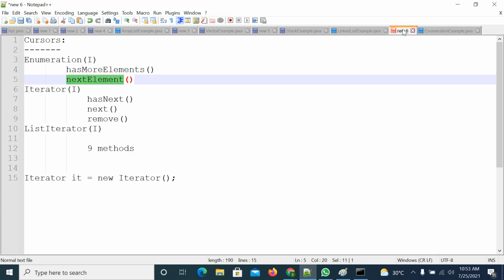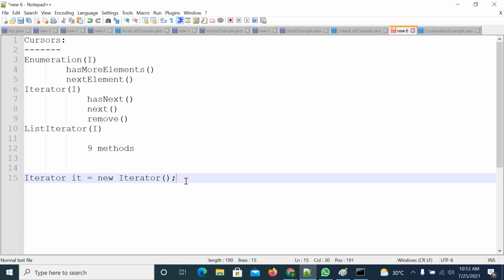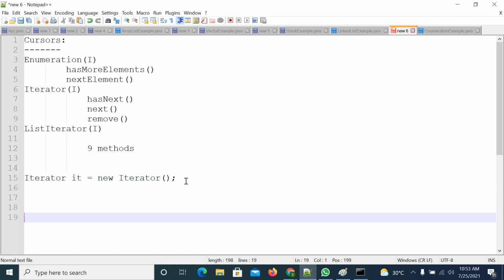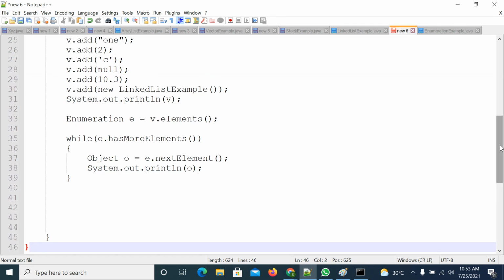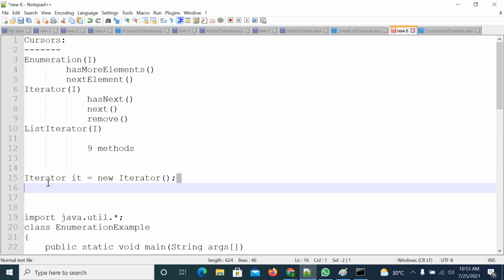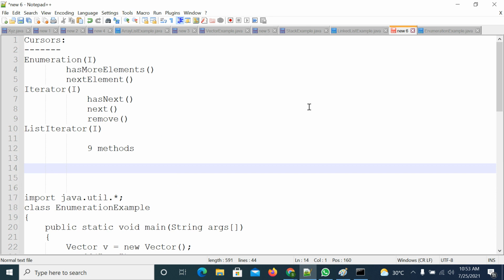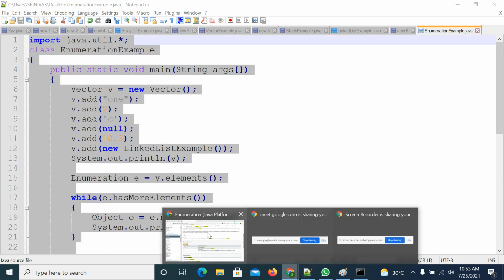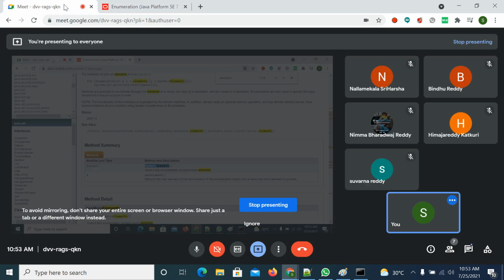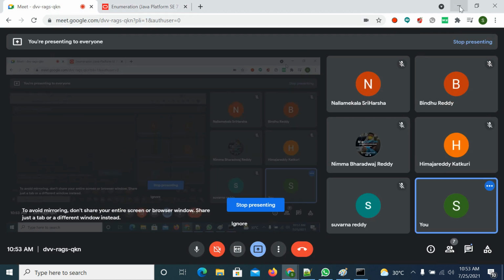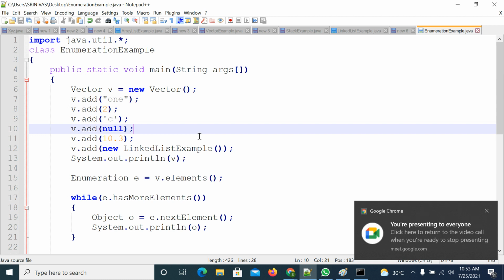Linked list example. Cursors. Right. We'll try with one more example. Only 7 members are there. Okay, no problem. I will try to finish the code.